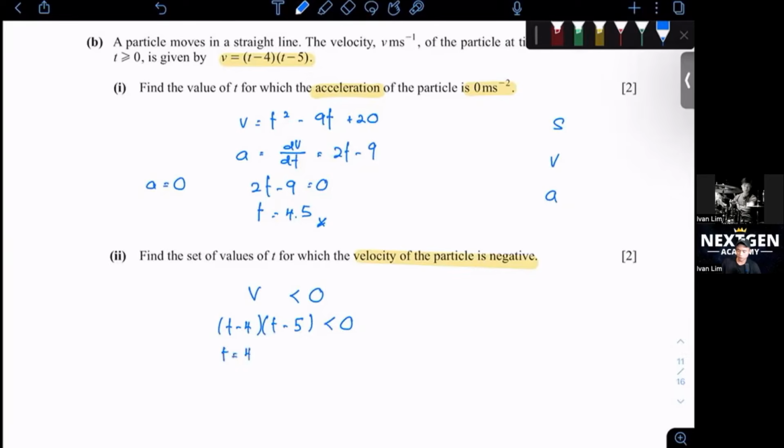We just need to find the roots first. So t equals 4, t equals 5. Then we draw the diagram out. Plot your roots. And since it's less than 0, it is below the graph. So it will be in between 4 and 5.